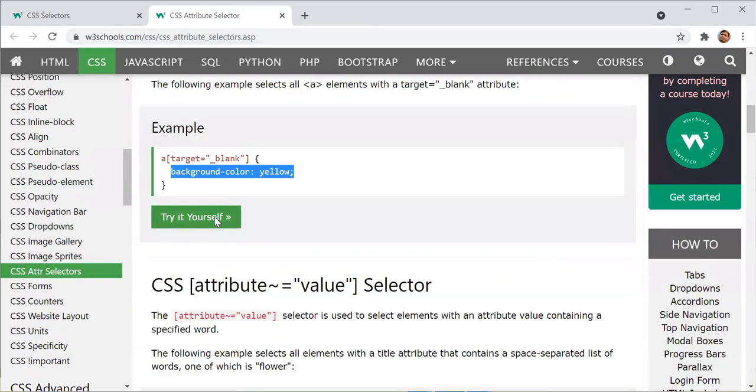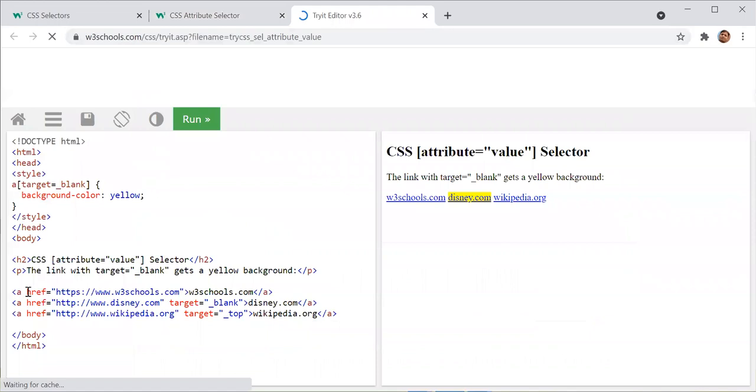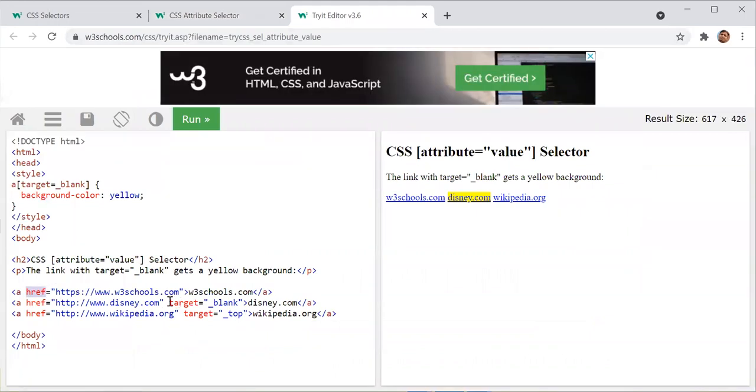Means here they are saying, if I open this, on href, on target, if I have to apply some CSS, right? And I can give their value also, like if I have blank, then this will come in this color. So if I put here that I have some top, then what will happen? Then it will apply that.